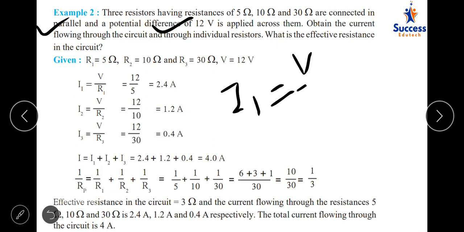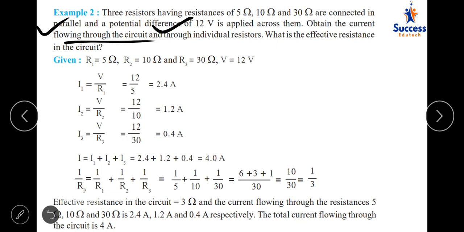I1 is equal to V by R1. I2 is equal to V by R2. I3 is equal to V by R3. See, they have first calculated the different currents required. Using the formula I1 is equal to V by R1 using Ohm's law, obtain the current flowing through the circuit. Okay, first part is complete.